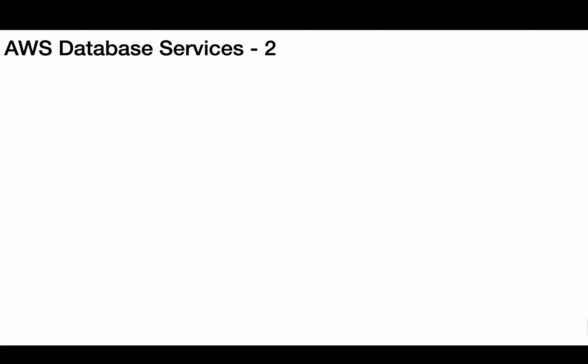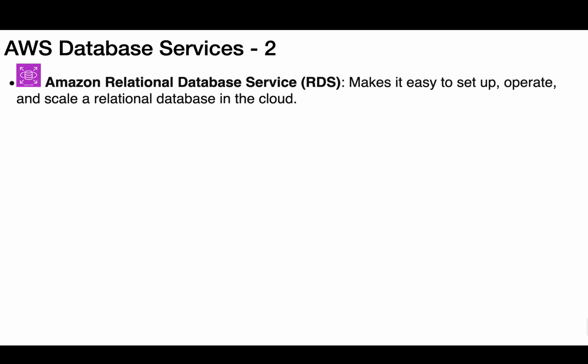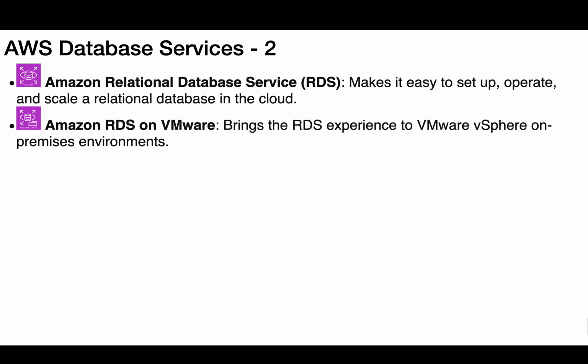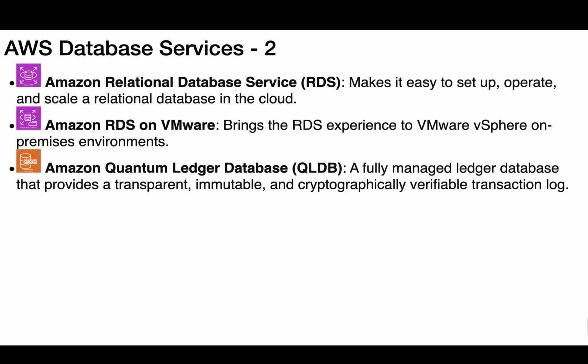AWS Database Services. 2. Amazon Relational Database Service, RDS, makes it easy to set up, operate, and scale a relational database in the cloud. Amazon RDS on VMware brings the RDS experience to VMware vSphere on-premises environments. Amazon Quantum Ledger Database, QLDB, a fully managed ledger database that provides a transparent, immutable, and cryptographically verifiable transaction log.